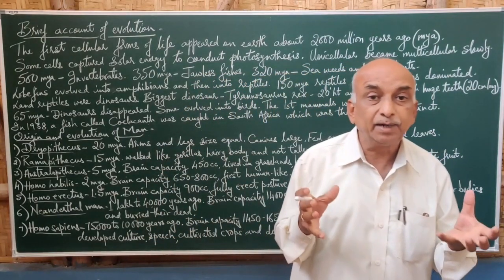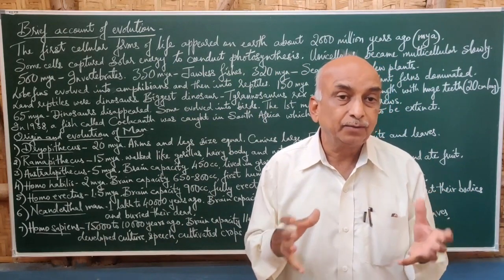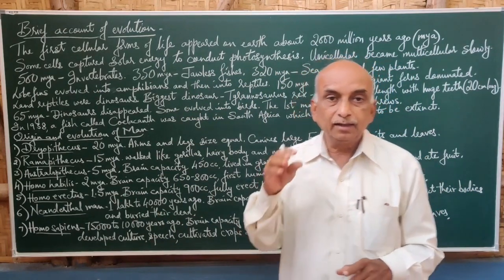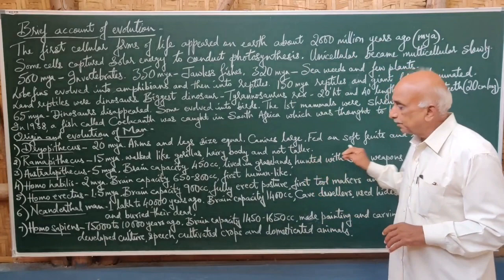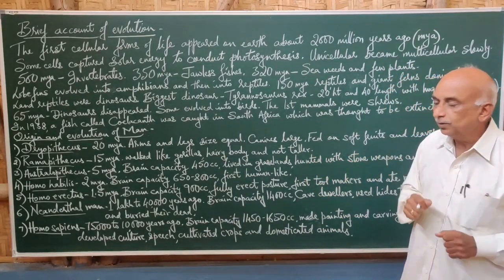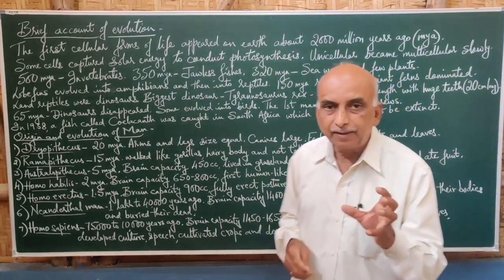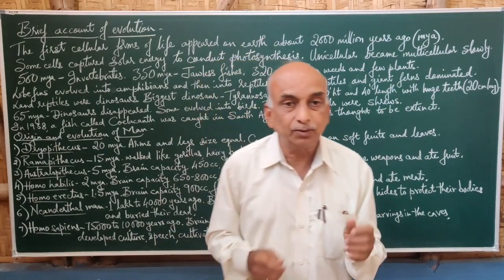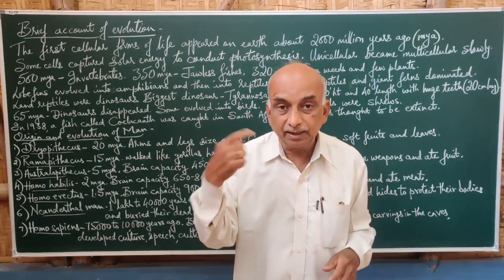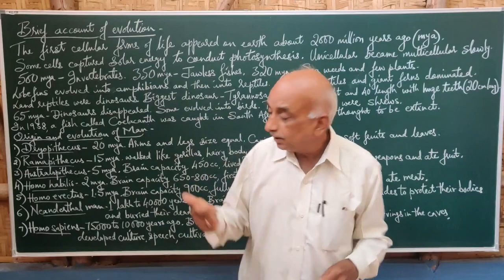That means he had some idea to prepare weapons with the help of stone, and he used those weapons to kill the animals. And not only animals, he even used these weapons to break the fruits. He had that idea because of the development of the brain.